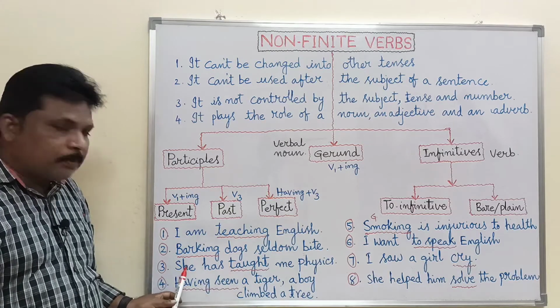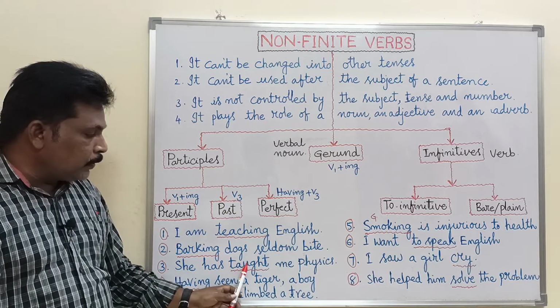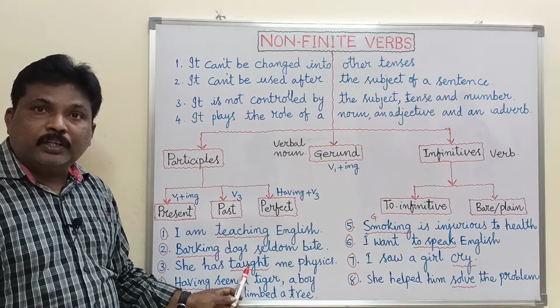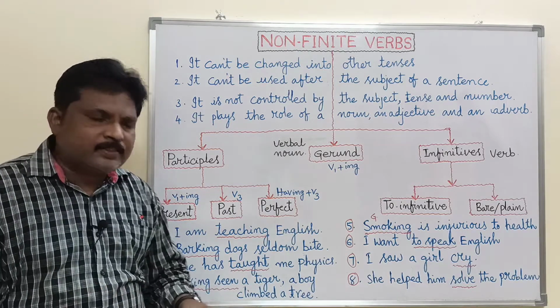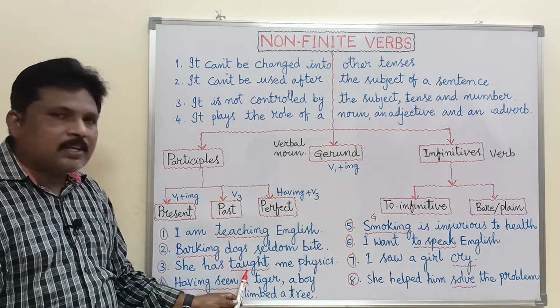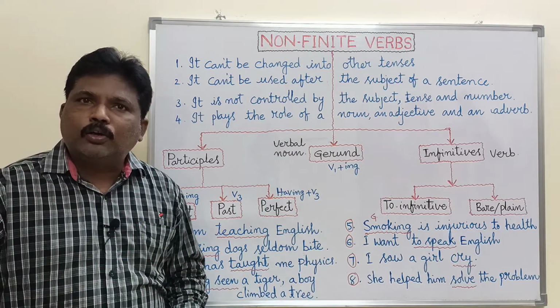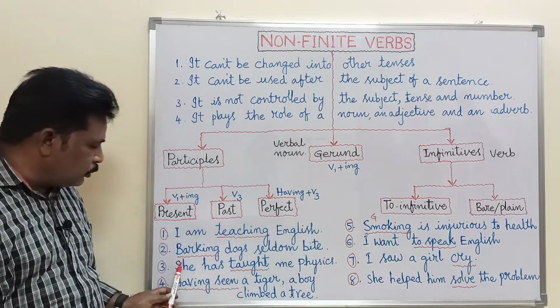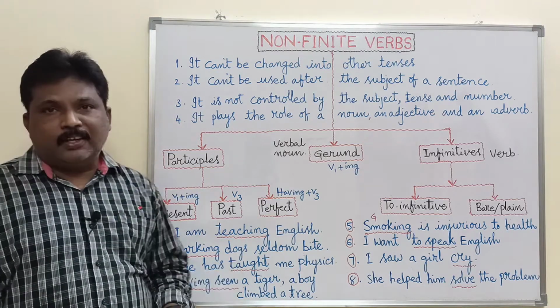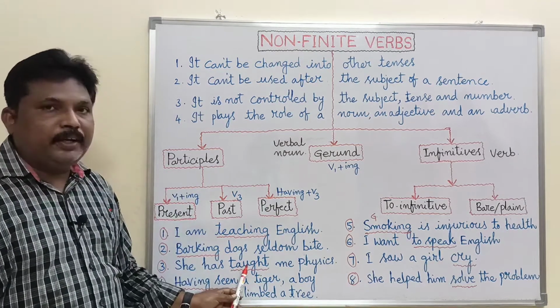But whatever the subject, whether you write in present perfect, past perfect or future perfect, in all perfect tenses, V3 is the same. The past participle remains the same. It is not controlled or limited by the subject, number and tense of the sentence. So this is a non-finite verb.